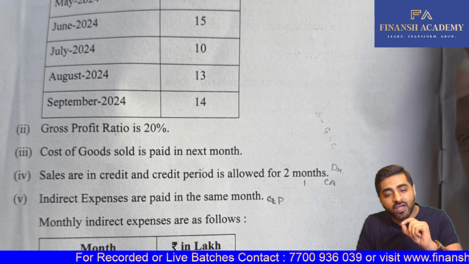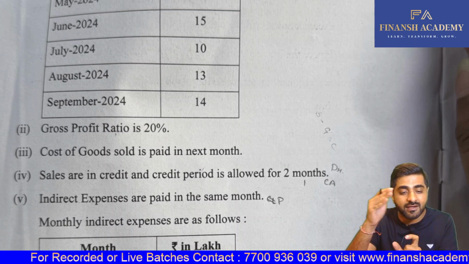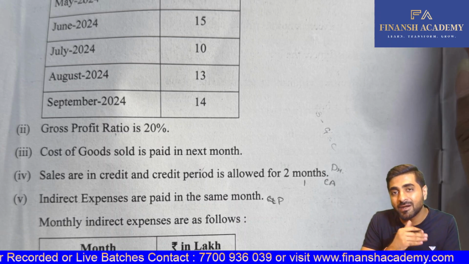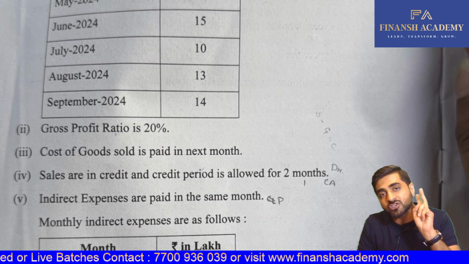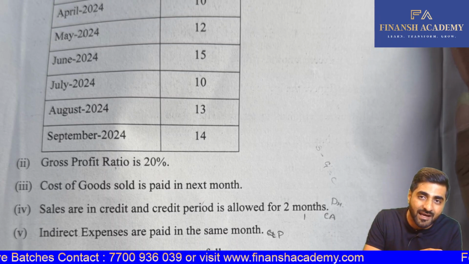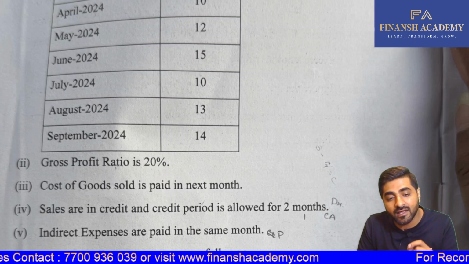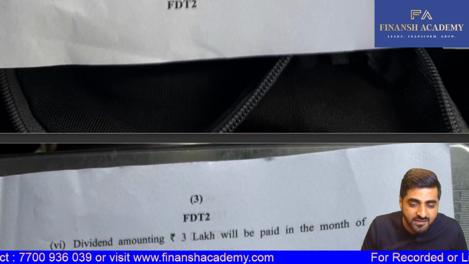Sales minus GP would have given you your COGS, and this COGS was actually paid in the next month. So make sure that payment to creditors is going to be for the next month, and the collection period was 2 months. Basically, July's payment was supposed to be done in August, and July's sales receipts were received in the month of September. That's how you have to do the calculations.